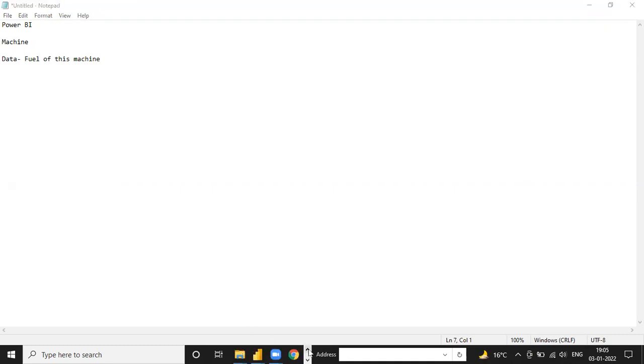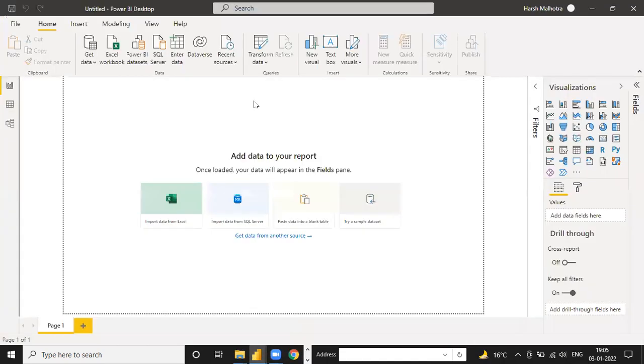Let me show you. In Power BI, here we have an option of refresh. See this one. Right now it is disabled because we don't have any report yet, but when you make the report, this option will be enabled.